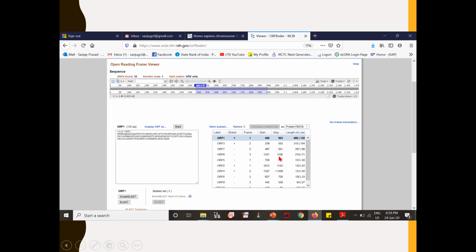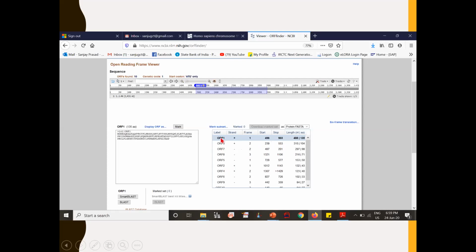You can scroll down and see all the 10 ORFs, and from which strand each is given, whether it is from the plus strand or the minus strand. From the plus strand, obviously there are 3 reading frames, and from the minus strand there are again 3 reading frames. From which translation frame it has been identified is also mentioned here. From the first translation frame, 1 ORF is identified. From the second, 2 ORFs are identified. From the third, there is 1, and from the first again ORFs are there. So likewise, 10 different ORFs were identified.